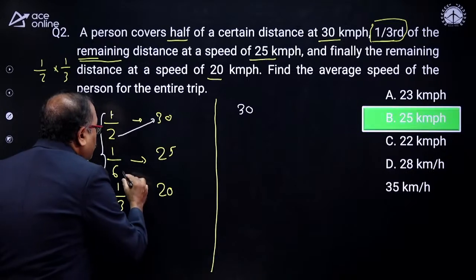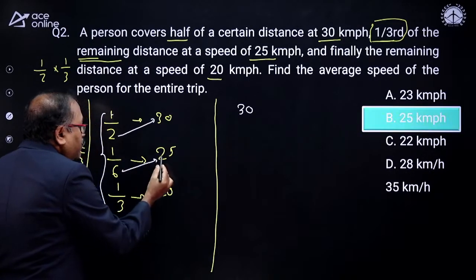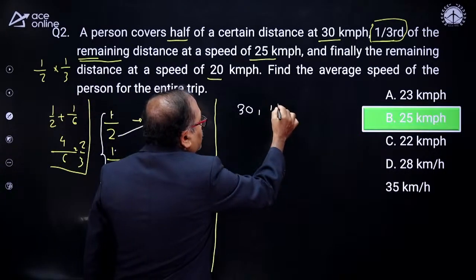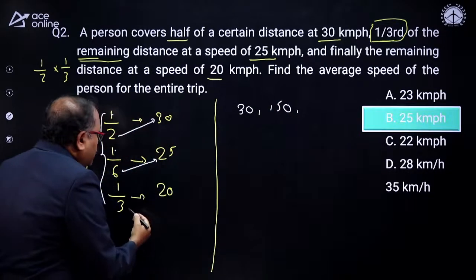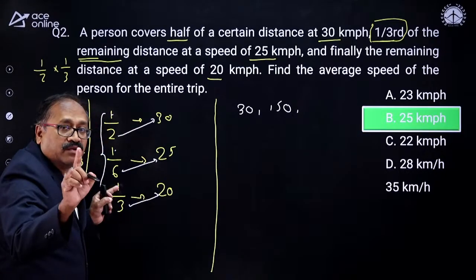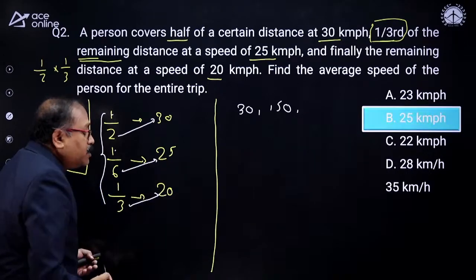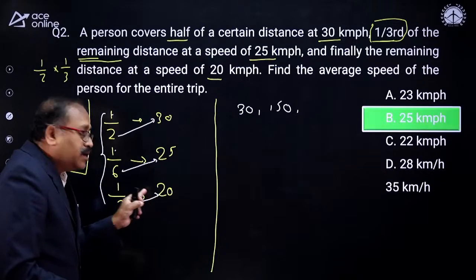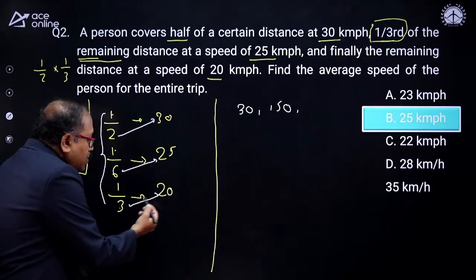Now multiply these two and divide by 1. That is 150. And multiply these two and divide by the numerator. If the numerator is 1, it does not matter, so only the multiplication here. If the numerator is 2, then you multiply by 3 and divide by 2. Now here it is 60.